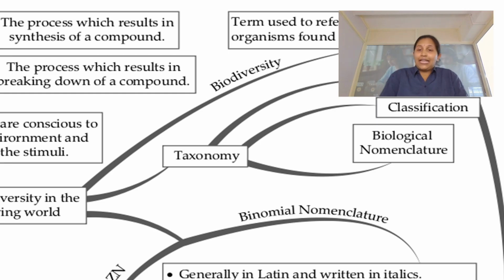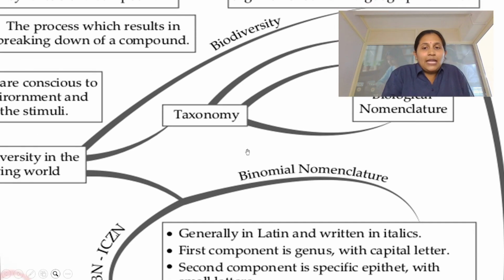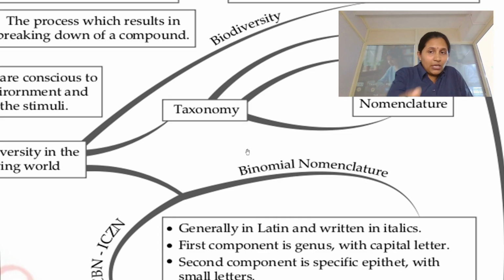The next thing we are seeing is taxonomy. A very important thing in this entire chapter is taxonomy, the taxonomical hierarchy. As I showed in the first slide, the taxonomic categories start with kingdom and end with species. Taxonomy is a branch which holds identification, classification and binomial nomenclature. The entire thing makes up taxonomy. Now we have to understand what identification is, what classification is and what binomial nomenclature is.